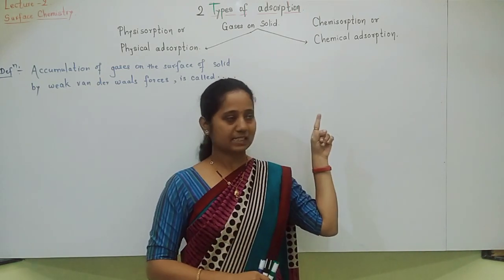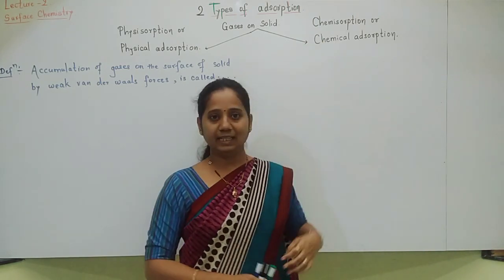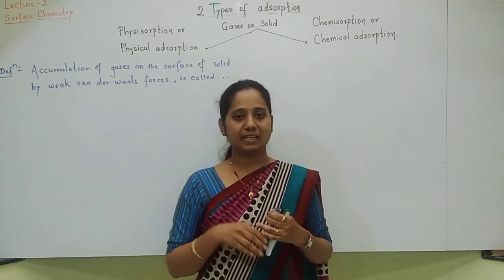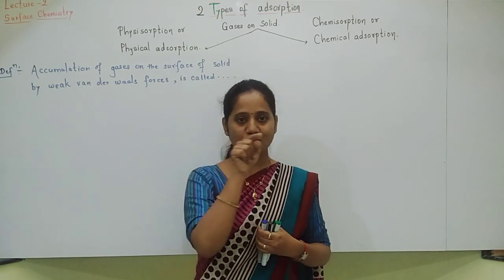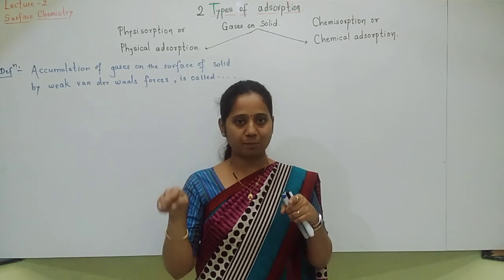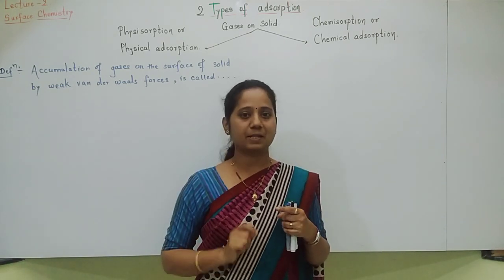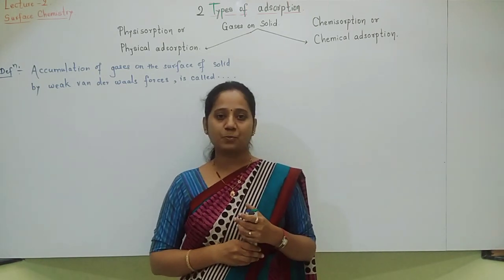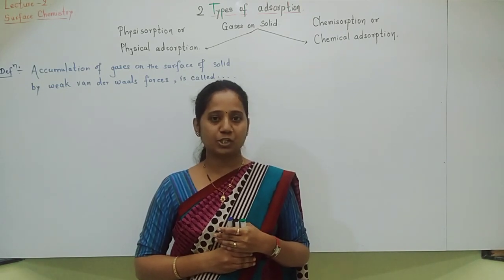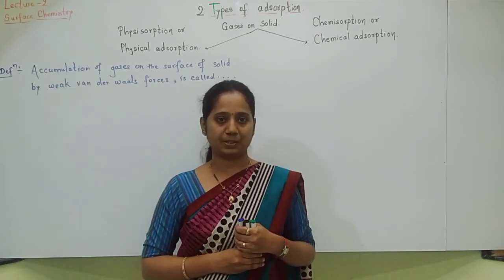Opposite, chemisorption, the name itself tells you that if chemical bonds are present between adsorbate and adsorbent, then that type of adsorption is called chemisorption or chemical adsorption.